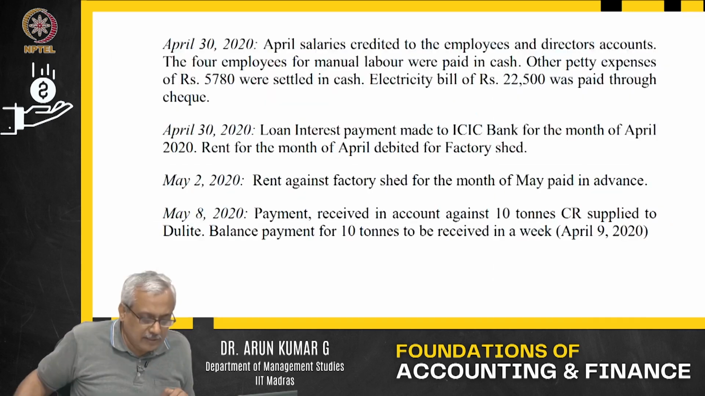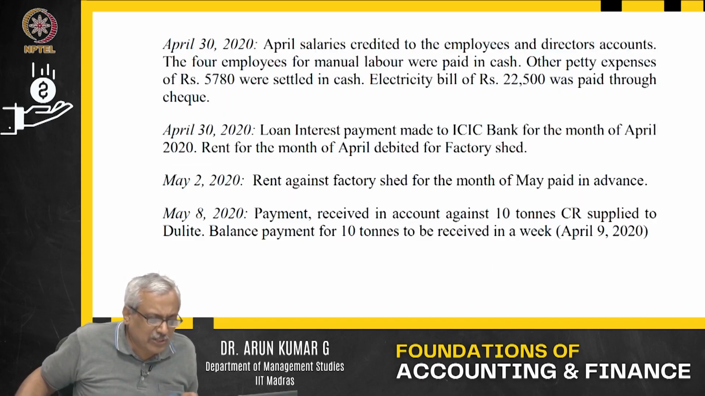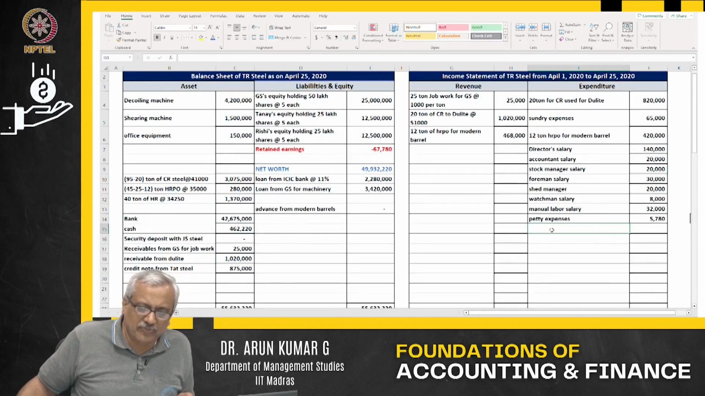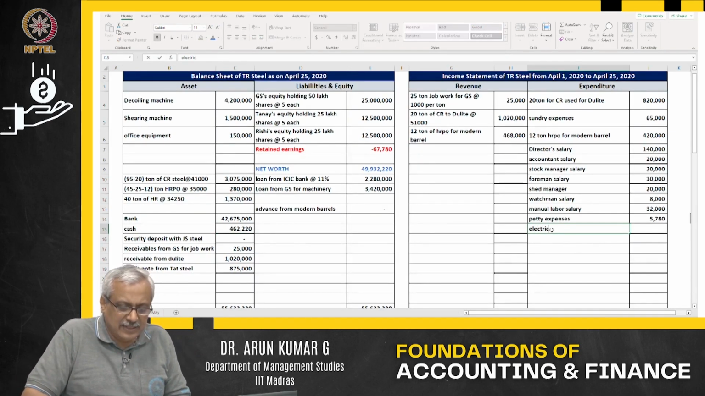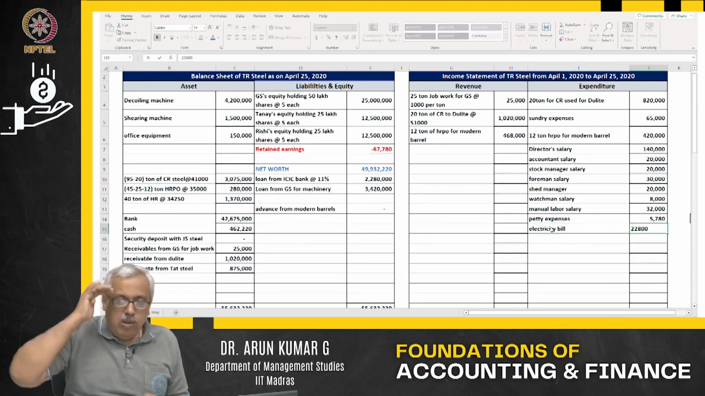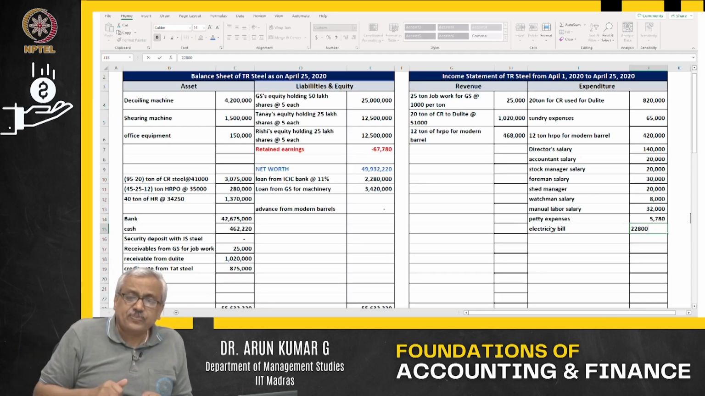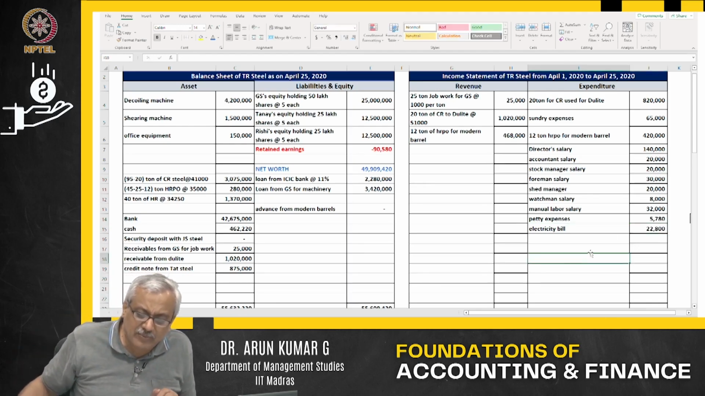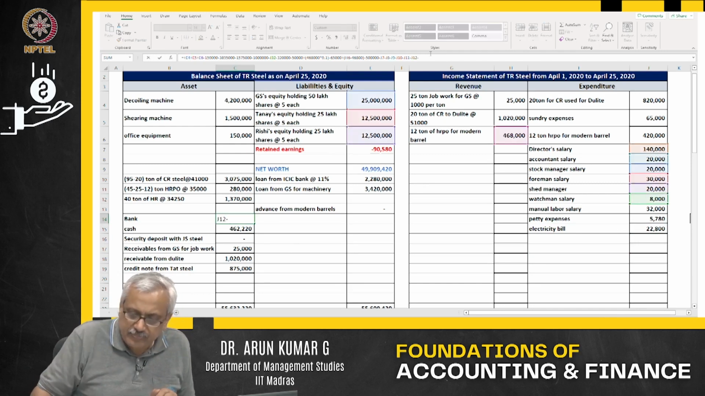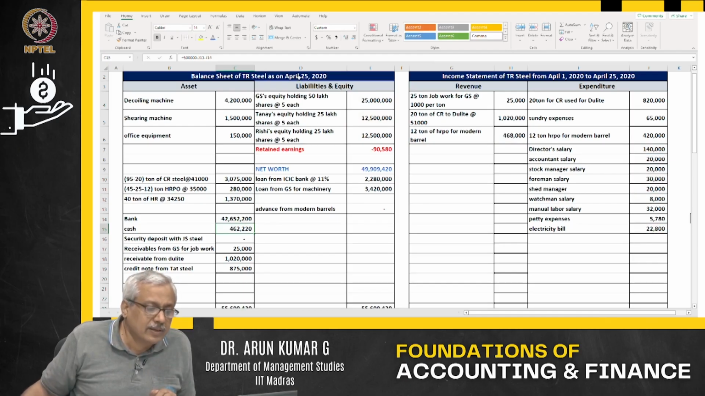I read further. I have to make the date change. Electricity bill of 22,800 was paid by check. Electricity bill of 22,800 is an expenditure that is incurred. Obviously, when you incur that expenditure, what happens? Your bank balance goes down by that extent, 22,500.